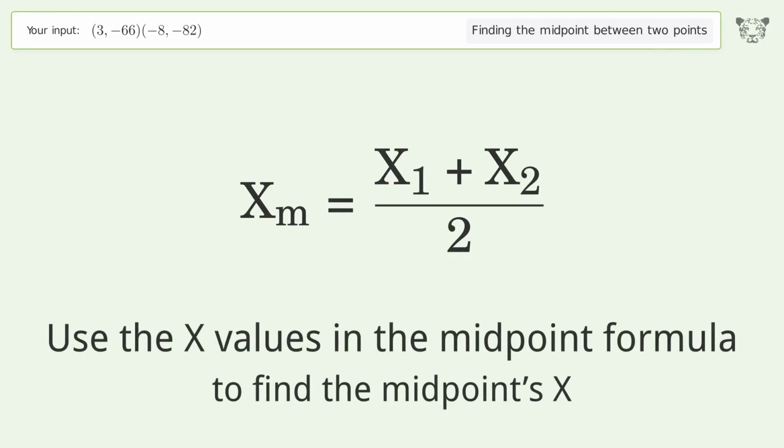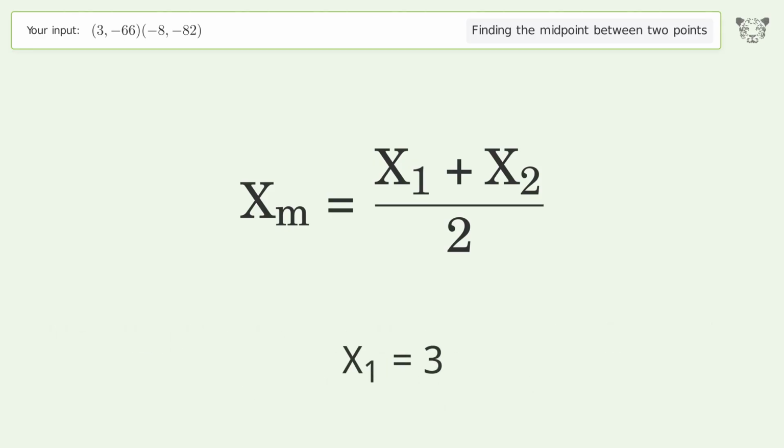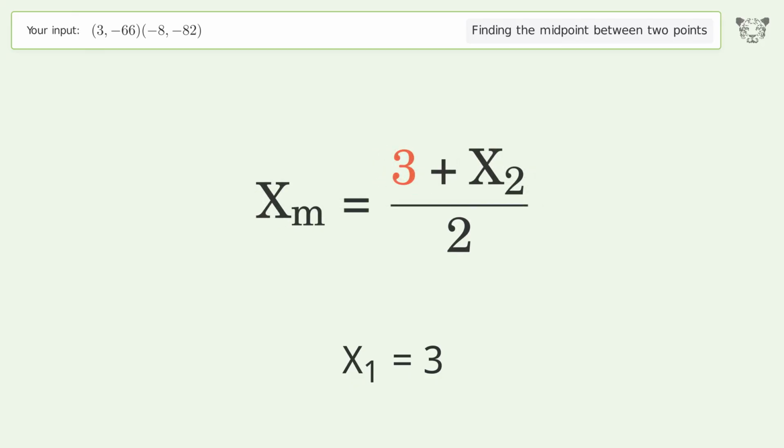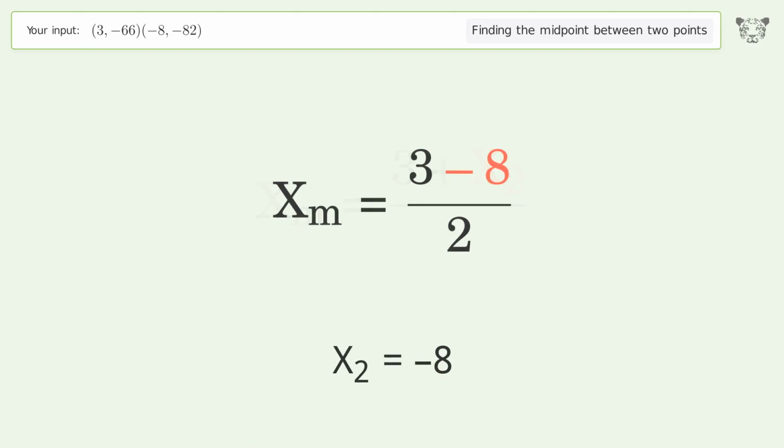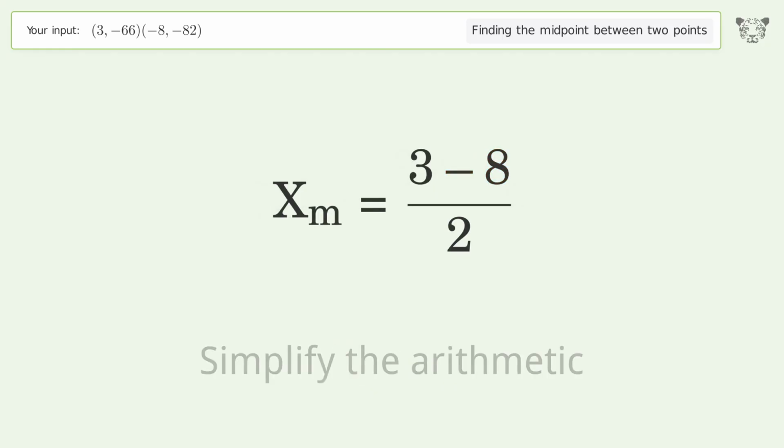Use the x values in the midpoint formula to find the midpoint's x. x1 equals 3. x2 equals -8. Simplify the arithmetic.